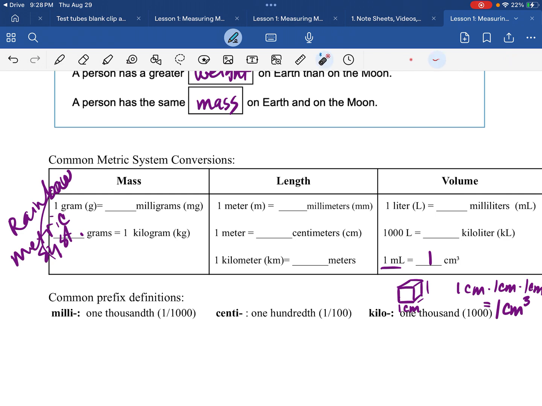And those little cubes are also exactly 1 milliliter in volume. And that is by design. When scientists were making up the metric system, they said, well, let's make the unit of volume such that a milliliter is equal to 1 cubic centimeter. That's how we got that. Okay, that's it.